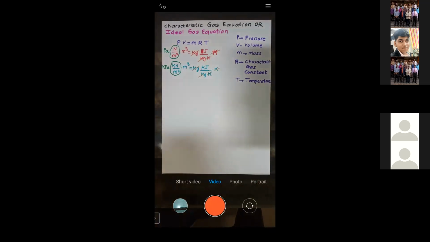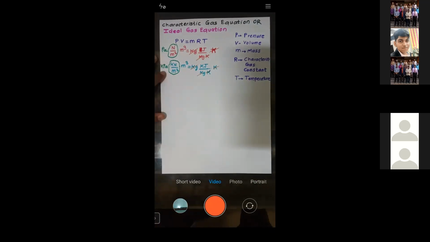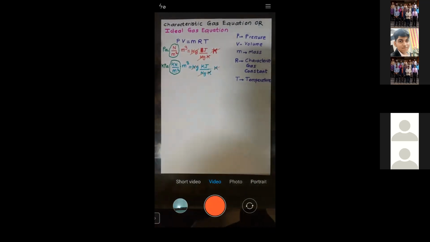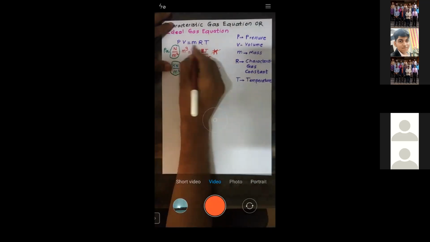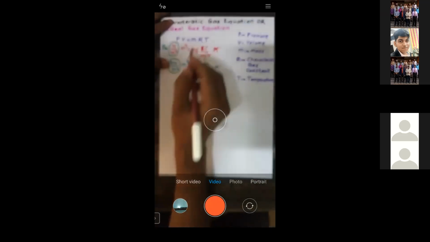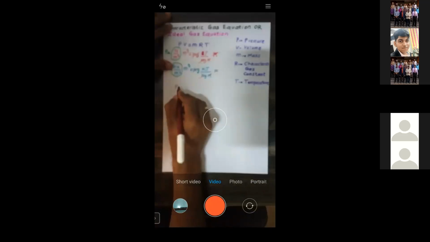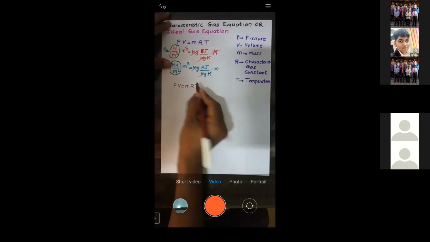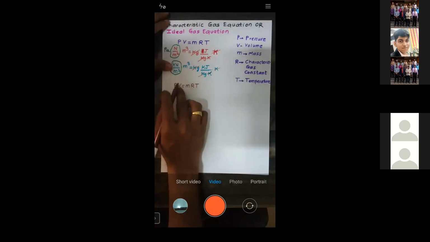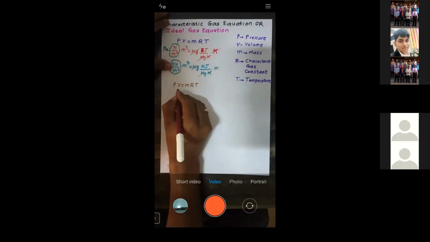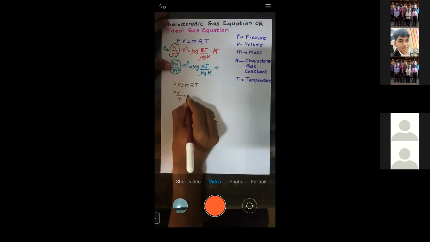Now let us see, the same equation I will write down. PV is equal to MRT. Now I will bring this mass to the left hand side. So P into capital V by M is equal to RT.